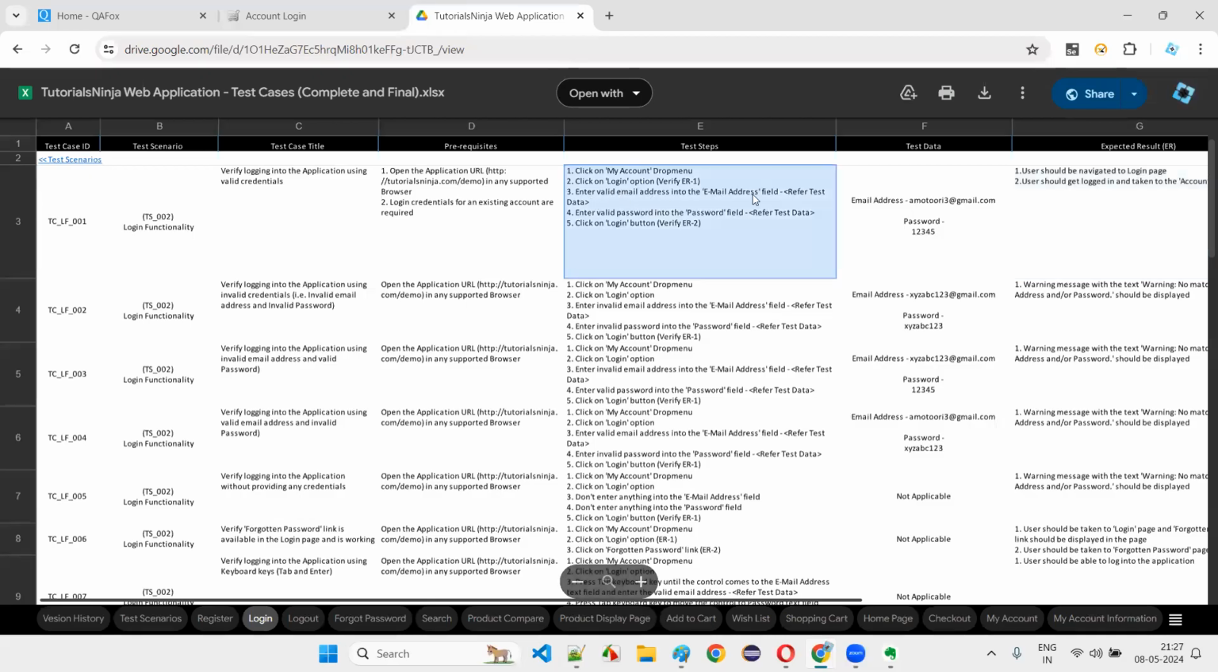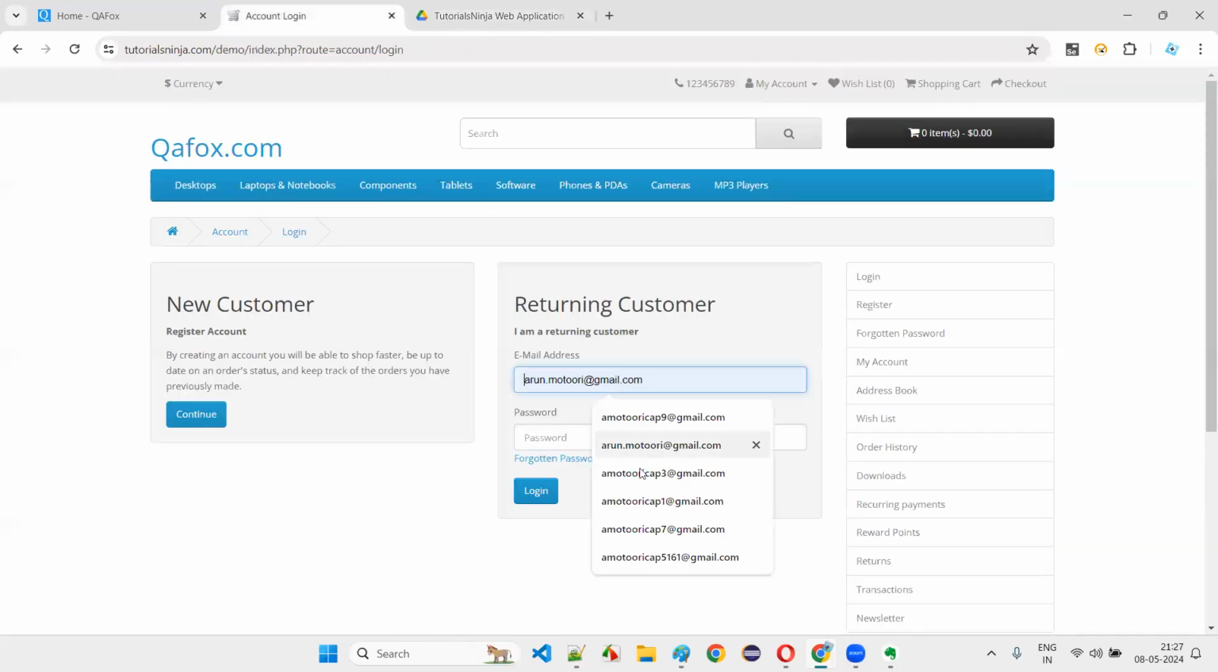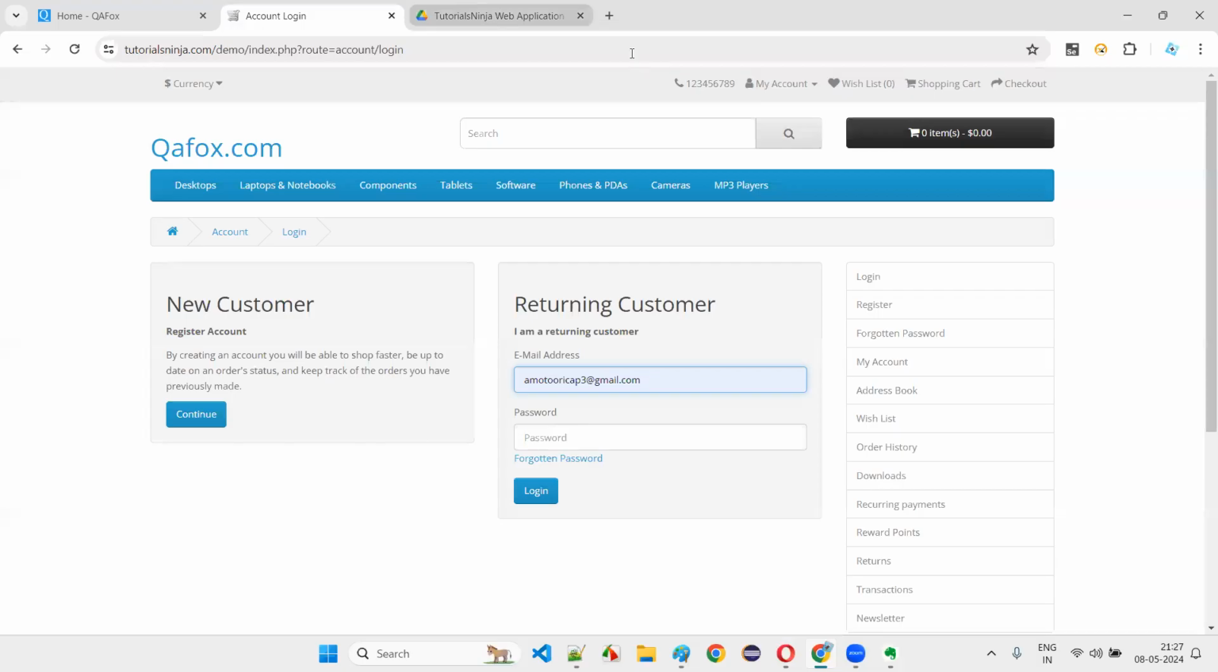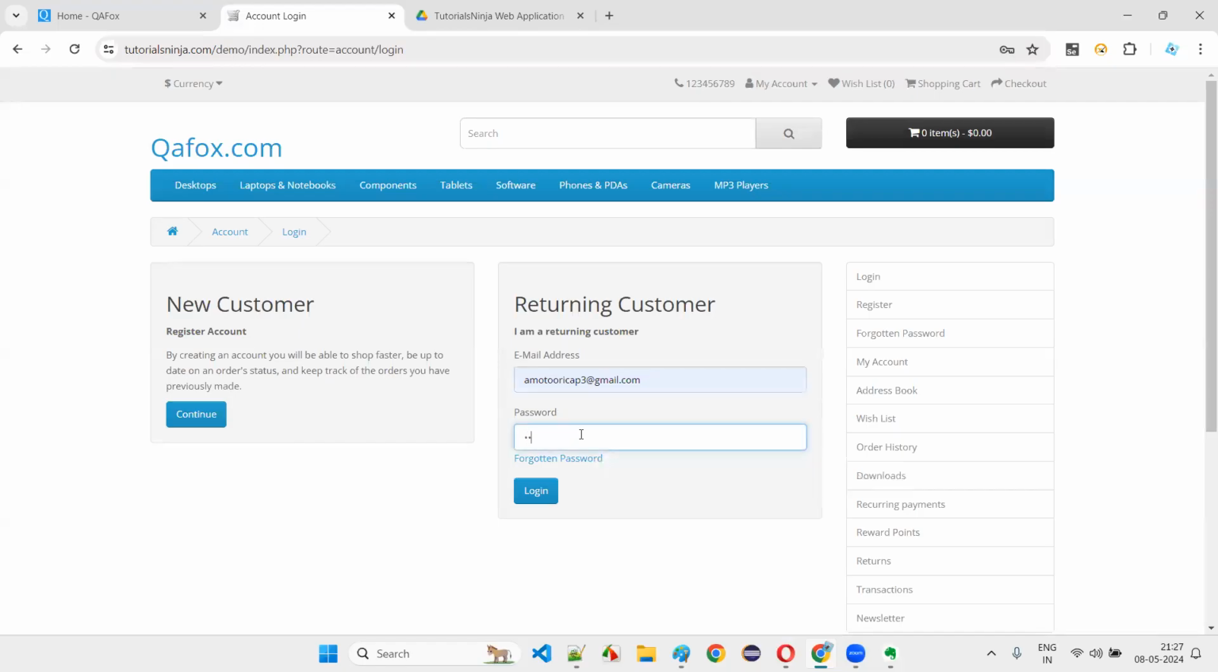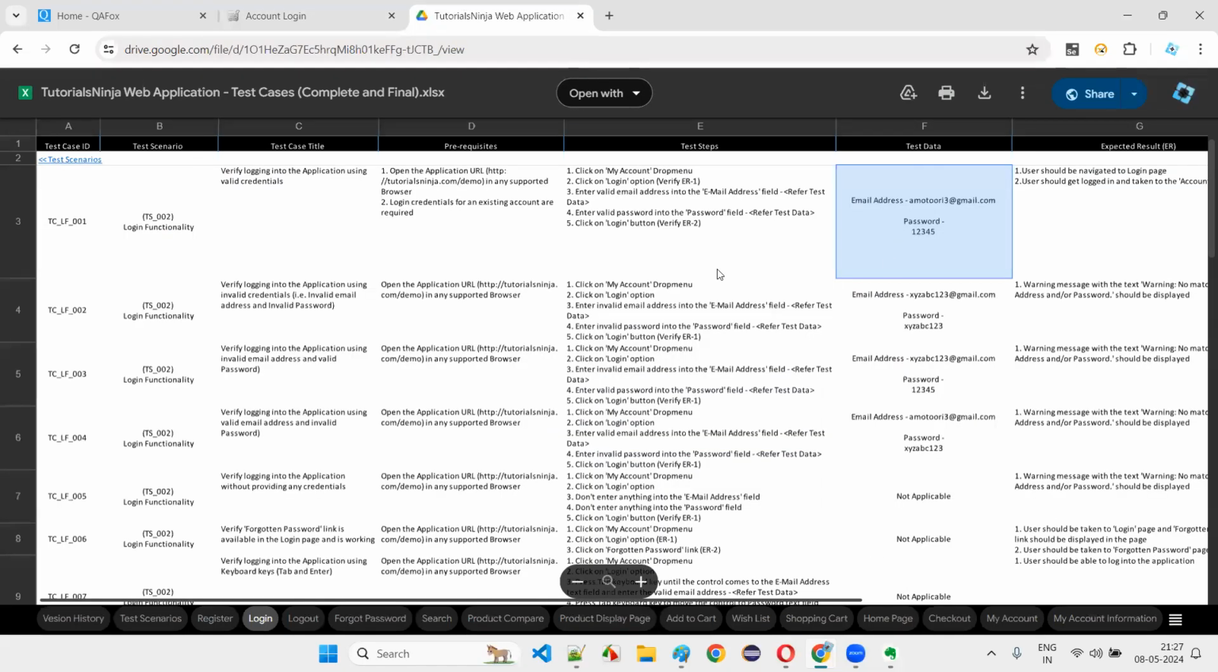Enter valid email address into the email address field. Refer test data, they are saying. Valid email address is amotor something they are giving. Okay, amotor cap 3. Then enter valid password. Refer test data, 12345 is the password. Let's give 12345 as the password. That's the old test case, so data got changed. Then finally, you have to click on the login button.